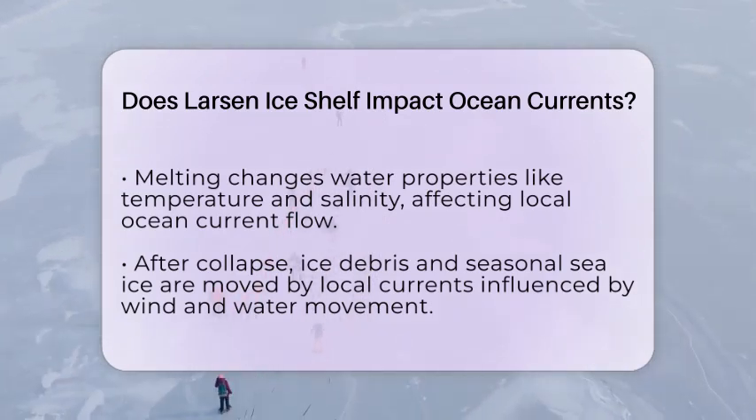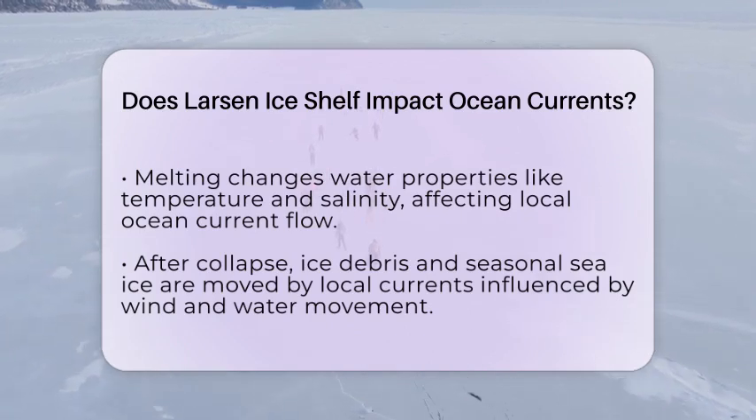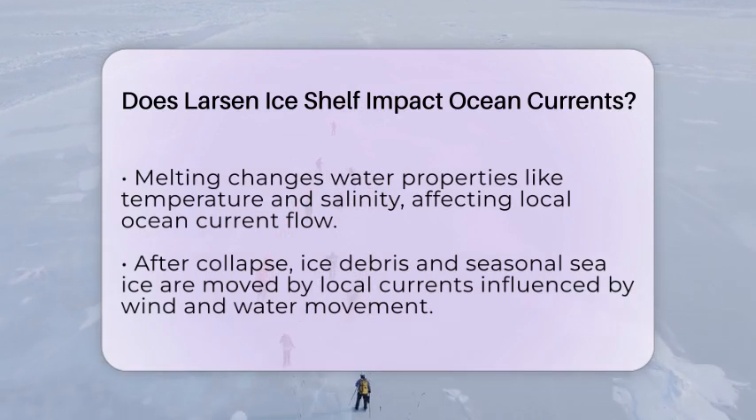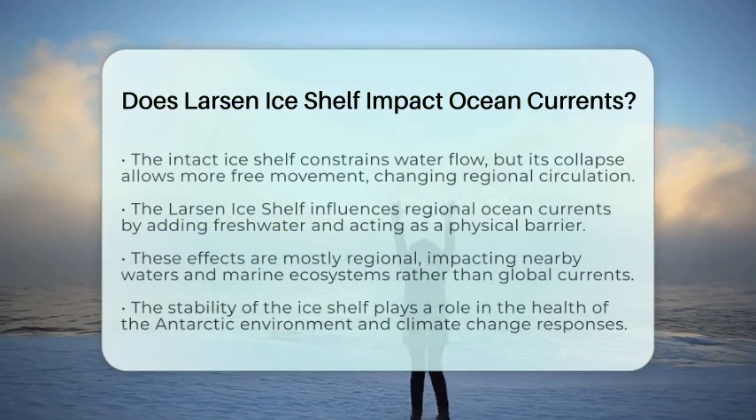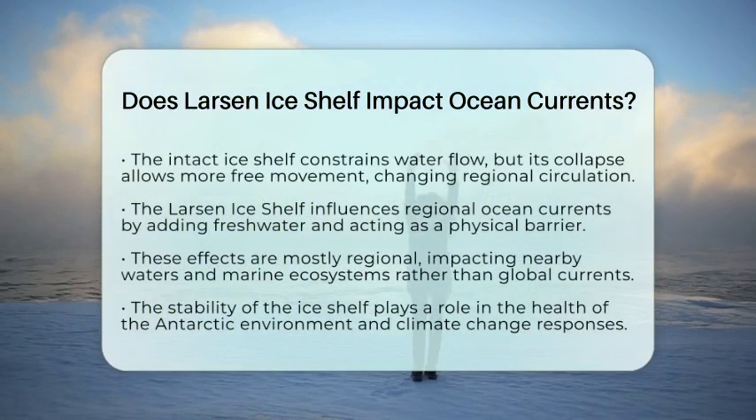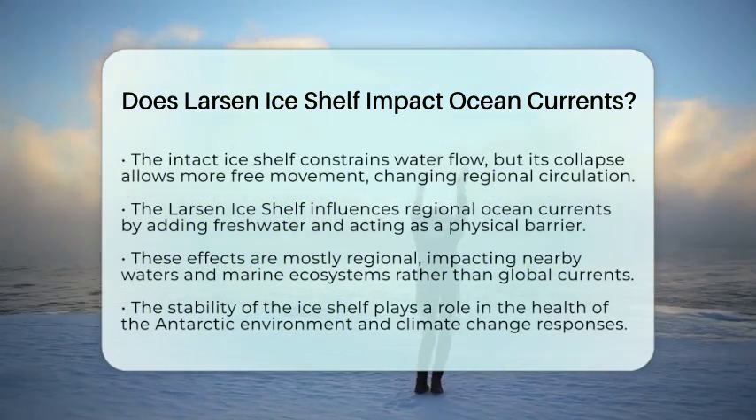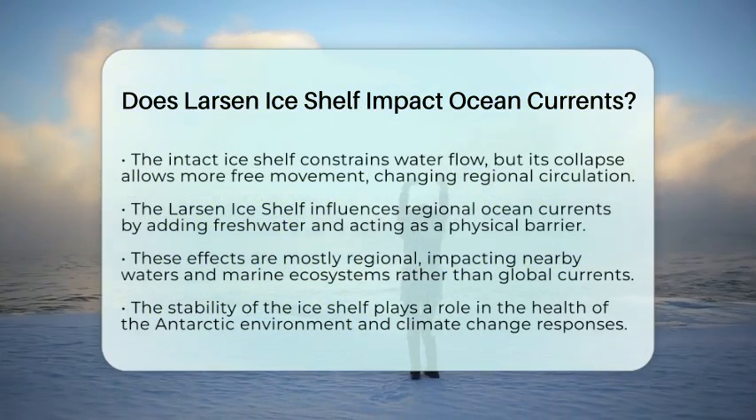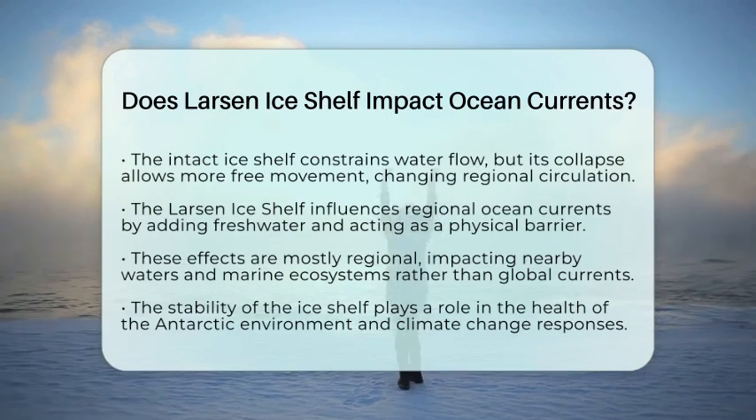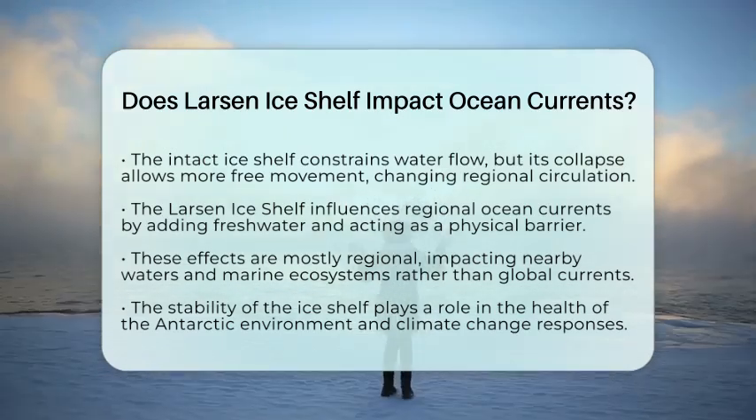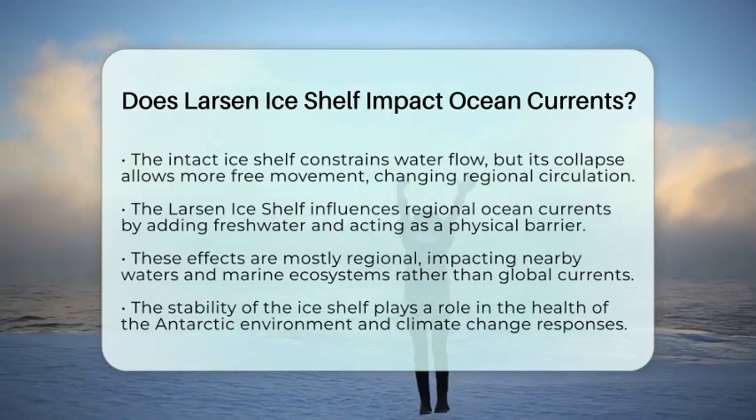So, in a way, the Larsen Ice Shelf does impact the ocean currents around it. It influences water flow by adding fresh water from melting ice and by acting as a barrier that shapes how water moves in the region. These changes are mostly regional, affecting the nearby coastal waters and the marine environment. They don't control the big global ocean currents, but they are important for understanding how the Antarctic region responds to